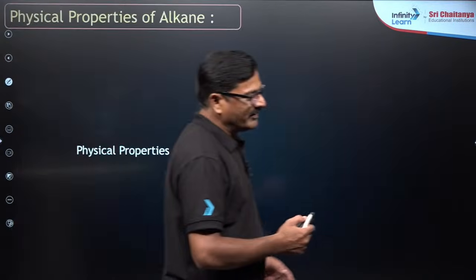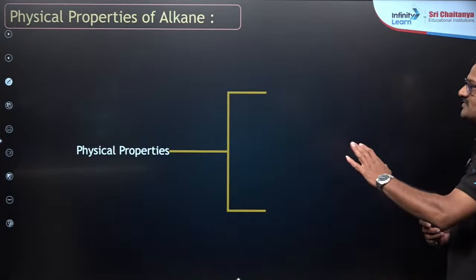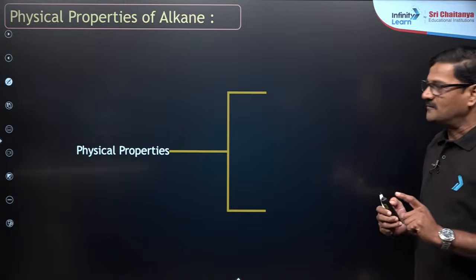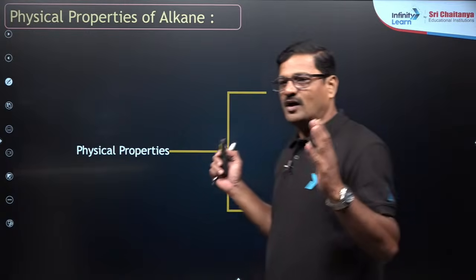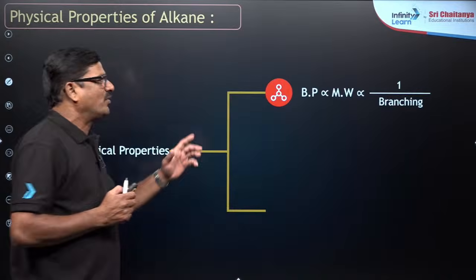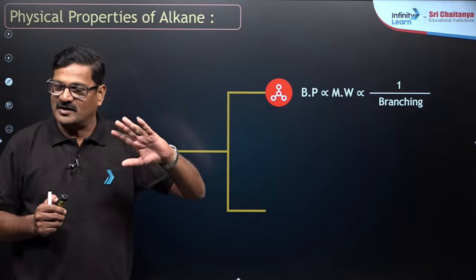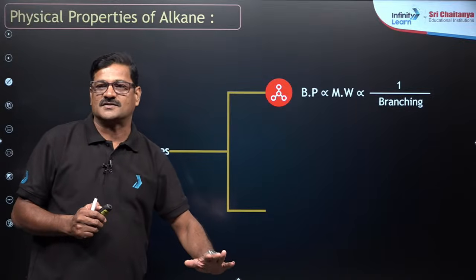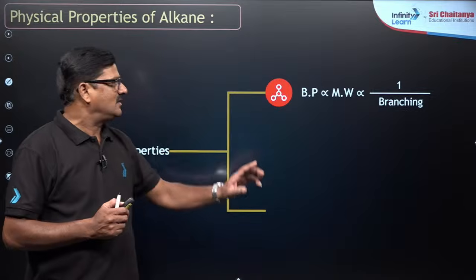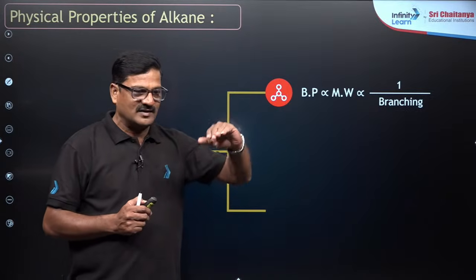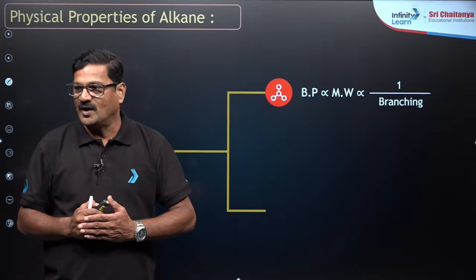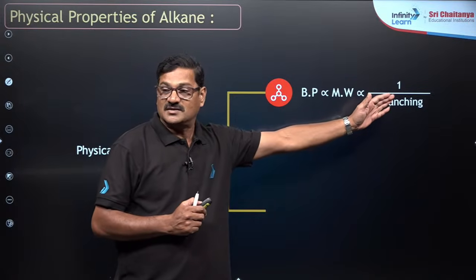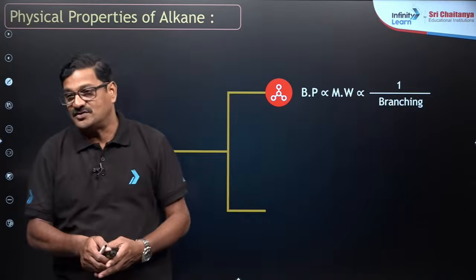And also, moving ahead, physical properties of alkanes. Preparation is very simple. Let us go into the physical properties. All alkanes are chemically unreactive. All are non-polar. Only van der Waals forces are there. The boiling point is directly proportional to the molecular weight. If the molecular weight is the same, the boiling point decreases as the number of branches increases.